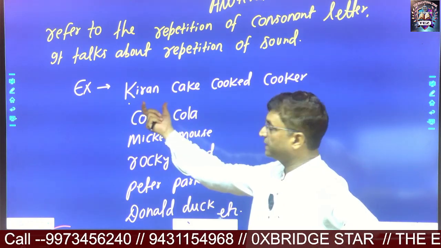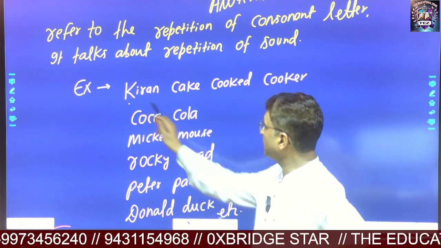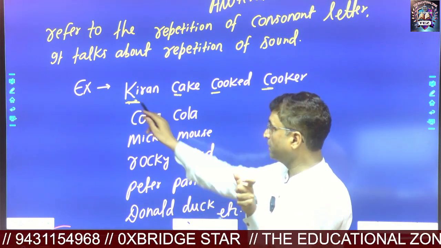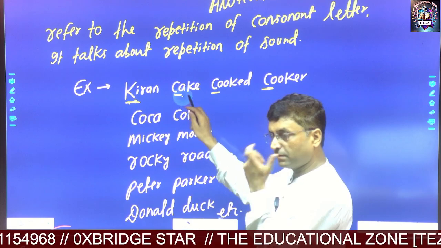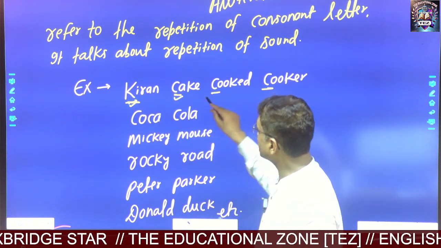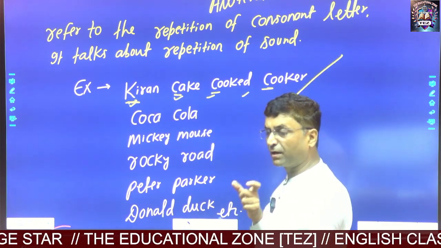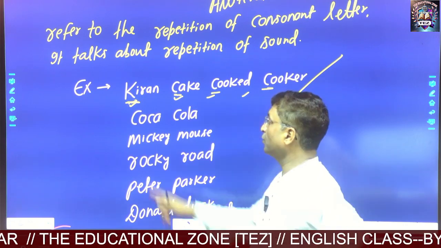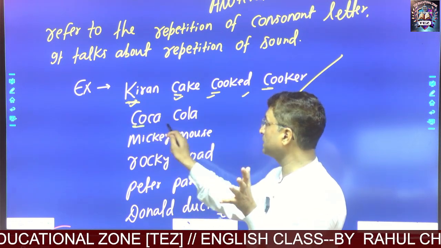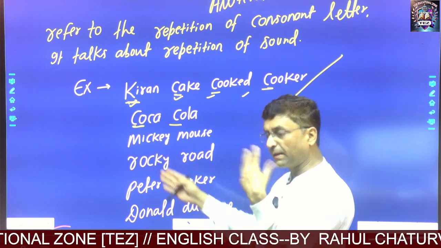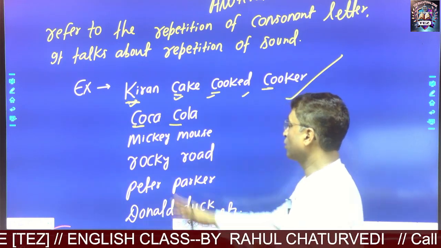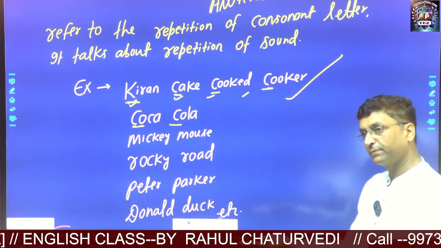In this sentence, you may notice that the initial consonant sound of each word is the same. Kiran, ka, cake, ka, cook, ka, cooker, ka. So initial sounds are the same. So of course it is an example of alliteration. If you talk about Coca-Cola, the initial sound is the same. Another example you may take is Mickey Mouse. Mickey Mouse, initial sound is the same. So Rocky Road, initial sound is the same.